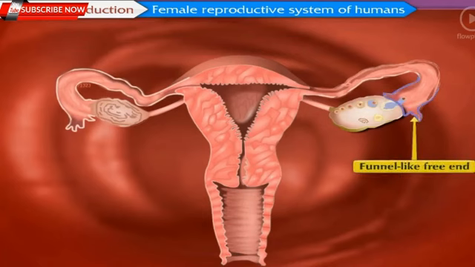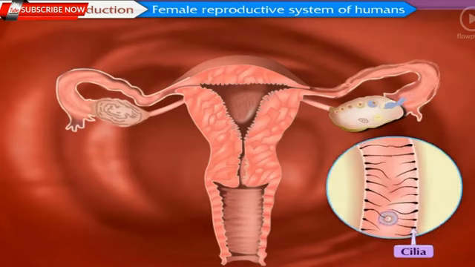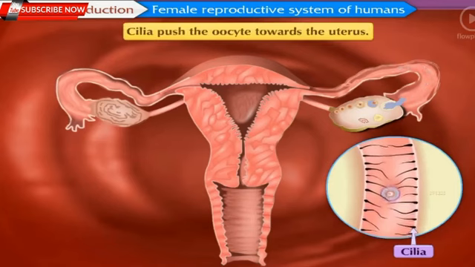The free end of the oviduct is funnel-like. An opening is present at the center of it. Oocyte enters the oviduct through this opening. Cilia are present on the inner surface of the oviduct. These cilia push the oocyte towards the uterus.